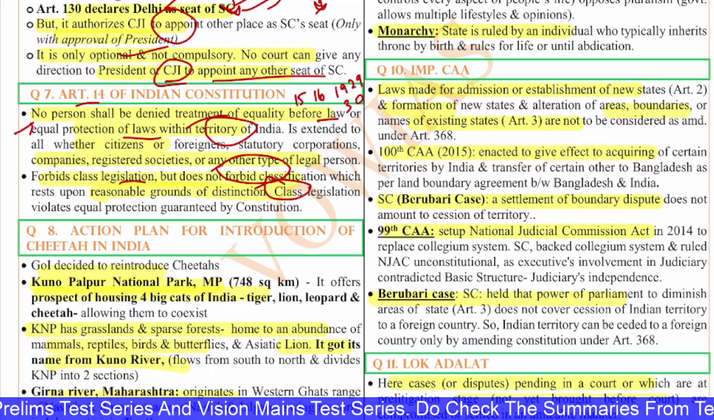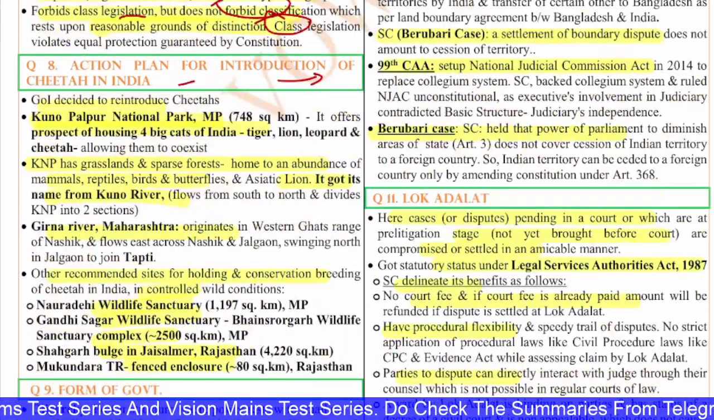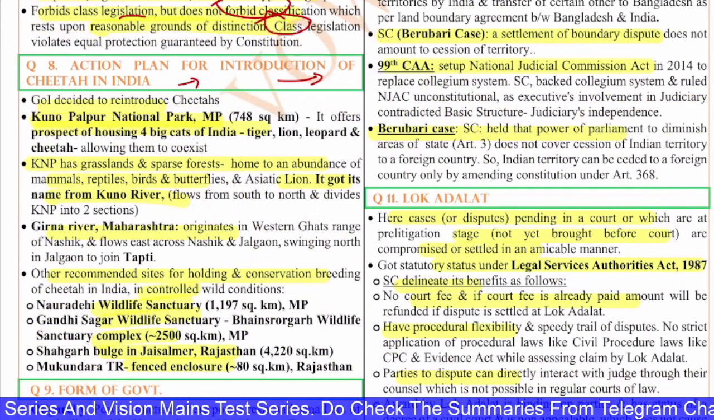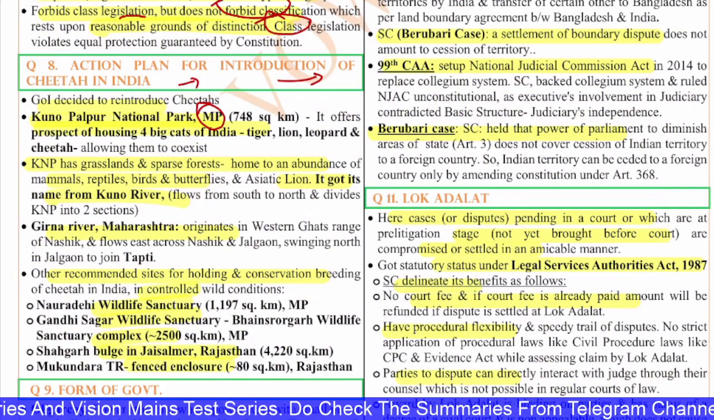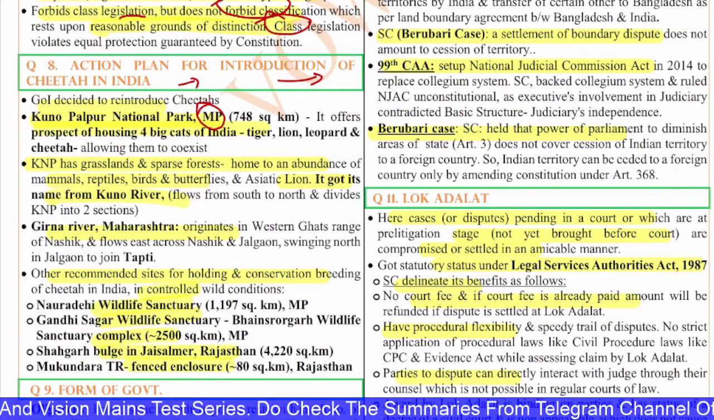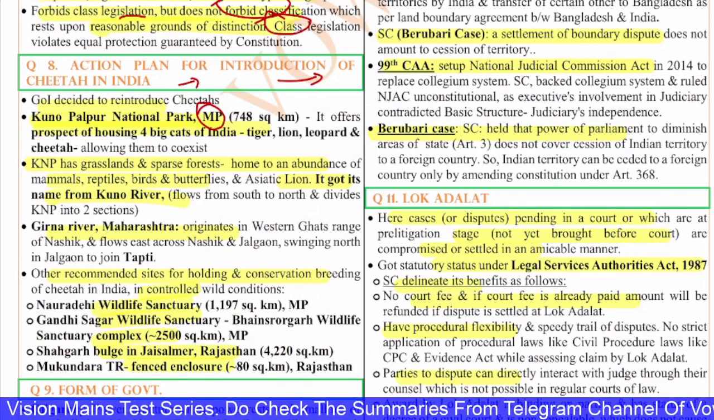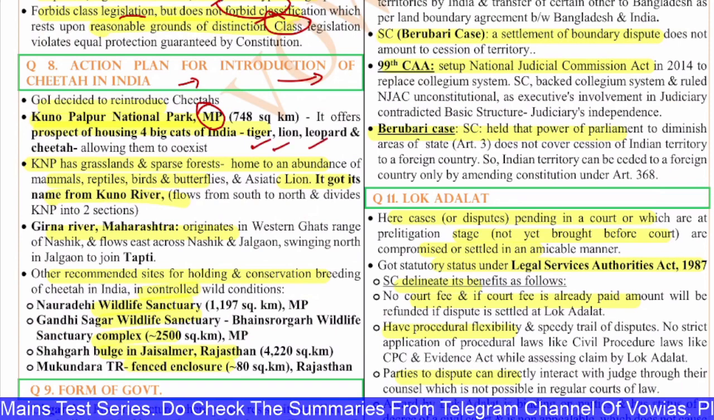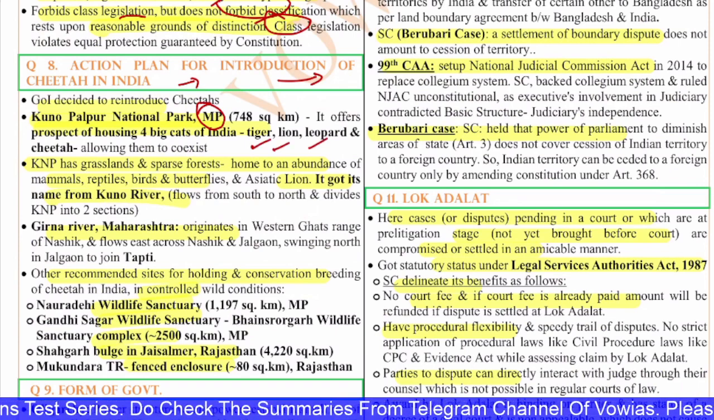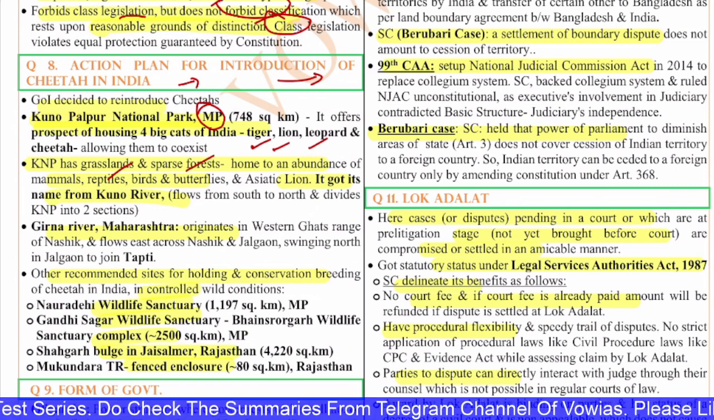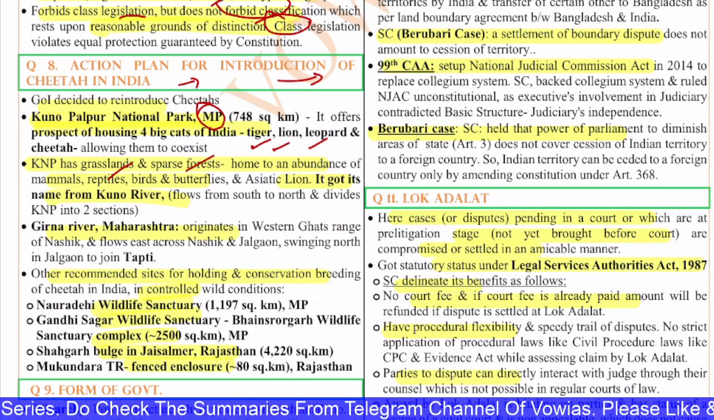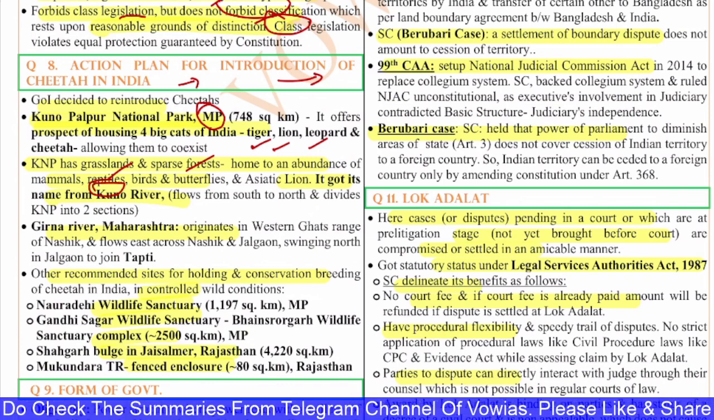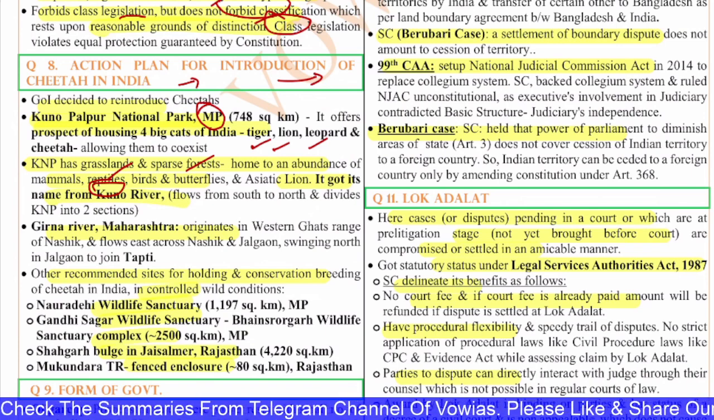Next, the 8th question is on the action plan for introduction of the cheetah in India. The government of India decided to reintroduce cheetahs in India. So Kuno National Park in Madhya Pradesh is the place where we have introduced these cats, the cheetahs, and it is the place where we have 4 big cats of India: tiger, lion, leopard and cheetah. Now the Kuno National Park has grasslands and sparse forest, home to an abundance of mammals, reptiles, birds and butterflies, and the Asiatic lion as well. It got its name from the Kuno River, and this Kuno River flows from the south and north and divides Kuno National Park into 2 sections.